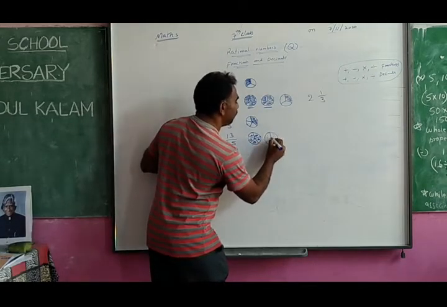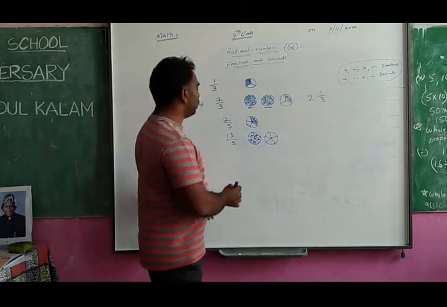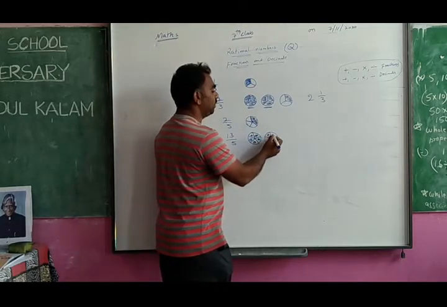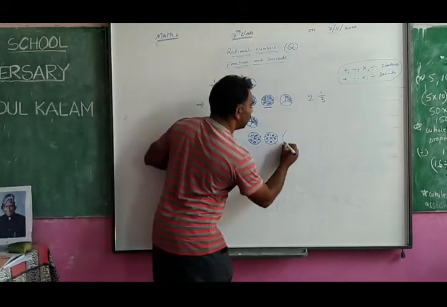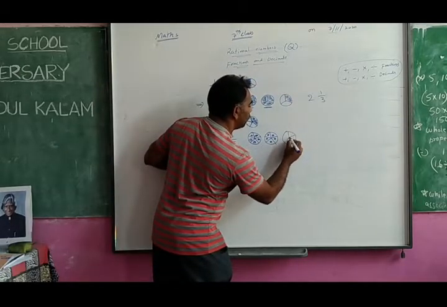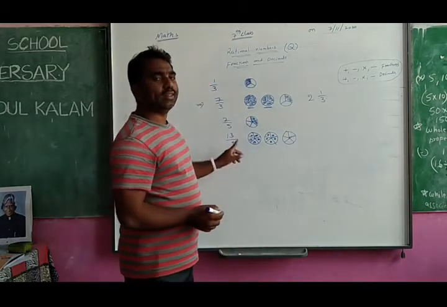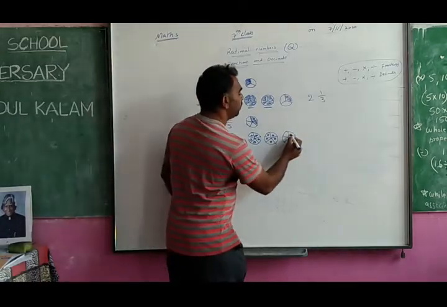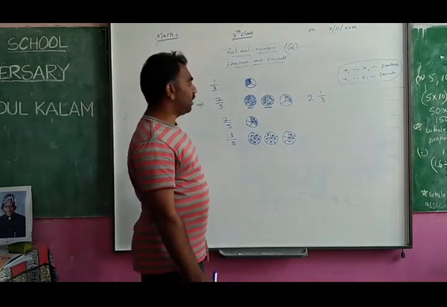And again we want 5 size pieces, so make the 5 size pieces. Here again, how many pieces do you want? Already 5 pieces you have taken. 6, 7, 8, 9, 10. Enough? No. We want one more apple. We will take one more apple. We want 5 size, so make the 5 size pieces. How many pieces are needed to us? Totally 13 pieces are needed. Already how many have you taken? 10 pieces you have taken already. So 11, 12, 13. Enough for me. Now you tell me, what can you write here?